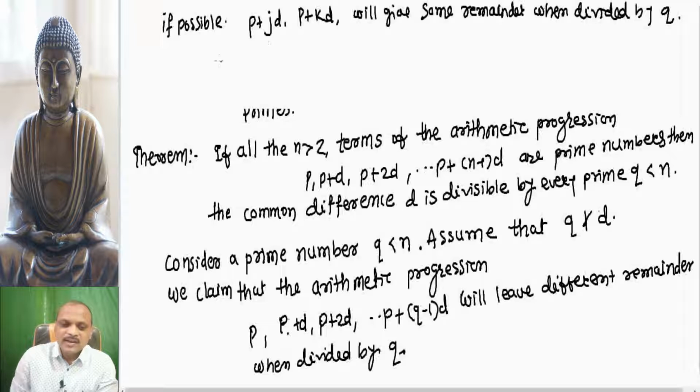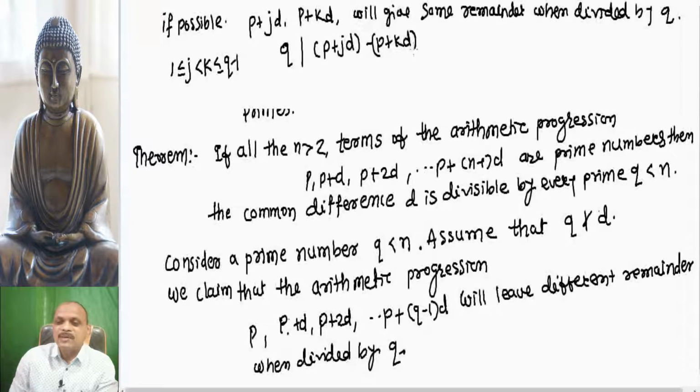Look at this here: j and k lie between 1 and q minus 1, so these two numbers lie in the list up to q minus 1. So when these give the same remainder, then q is a divisor of p plus j into d minus p plus k into d.